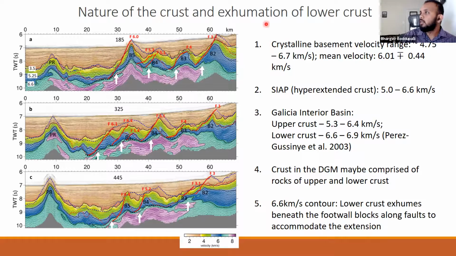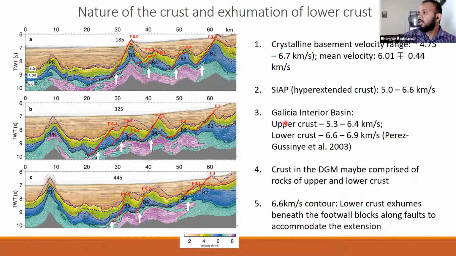So we constrain the nature of the crust by looking at the velocity ranges. The velocity range between the dashed red line and the S reflector ranges from 4.75 to 6.7, with a mean velocity of 6 kilometers per second. This mean velocity is very close to the average velocities of rifted margins globally, and this range of 4.75 to 6.7 of the crystalline crust compares very well with the southern Iberian abyssal plain extended, hyper-extended crust of 5 to 6.6.